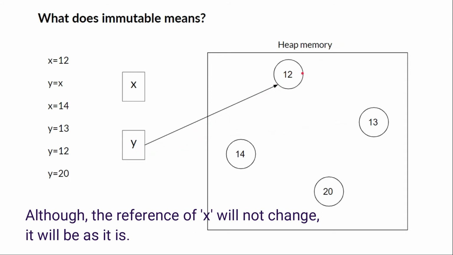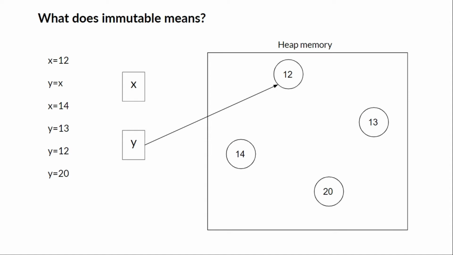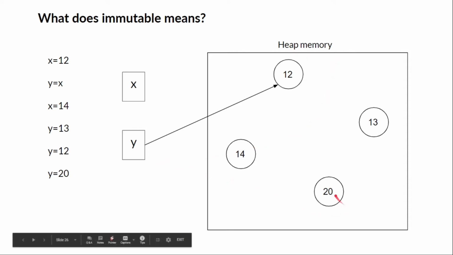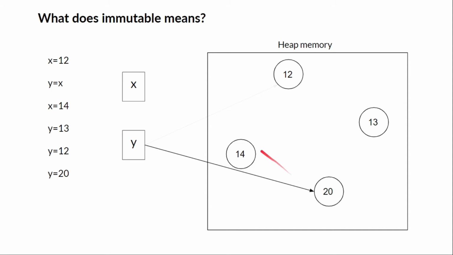Also, 12 was in the memory, so y will point towards 12, and a new object for 12 will not be created because it is already present in the heap. And at last y is equal to 20, so the reference of y from 12 will be broken, and now y will point towards 20.